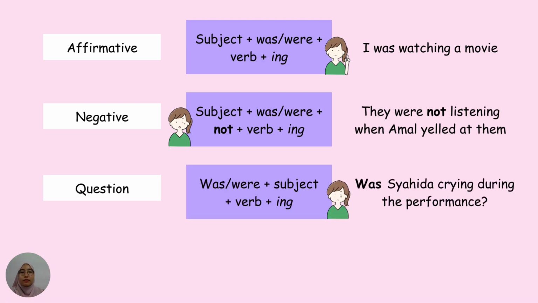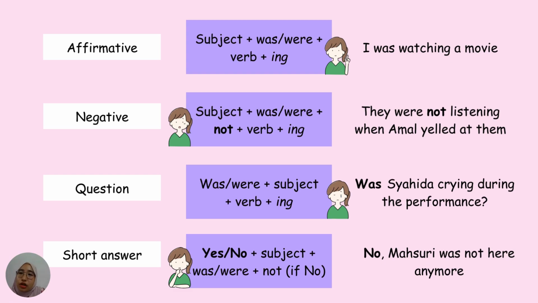The third type is question. Question is for you to ask for clarification on something. But this kind of sentence has a different formula, which is the verb to be, was or were, has to be in the front, and then the subject, and then the verb plus ing. Example, was Shahida crying during the performance? So you can see that the verb to be is in the front, and then the subject, and then the verb plus ing.